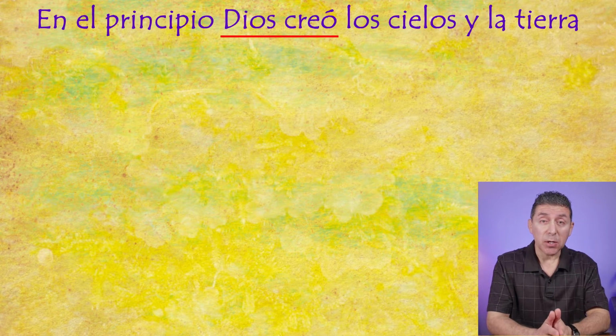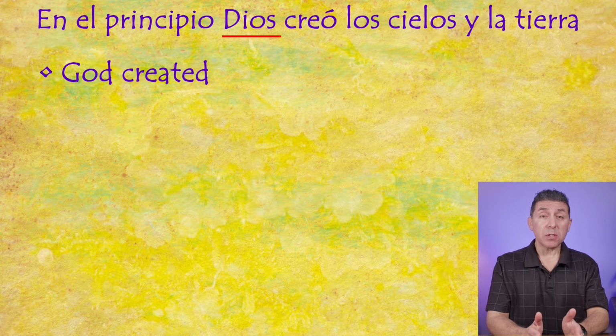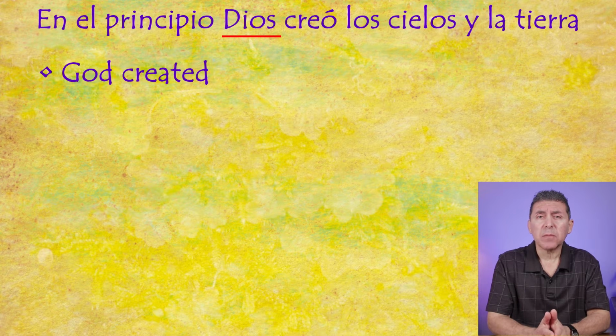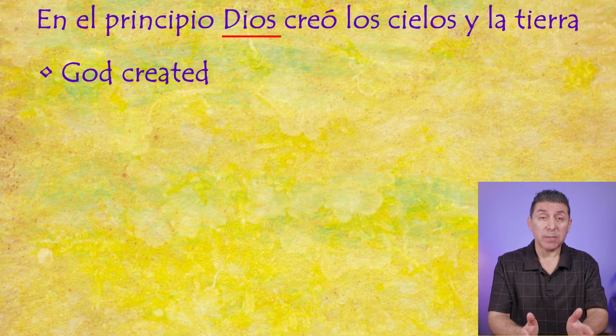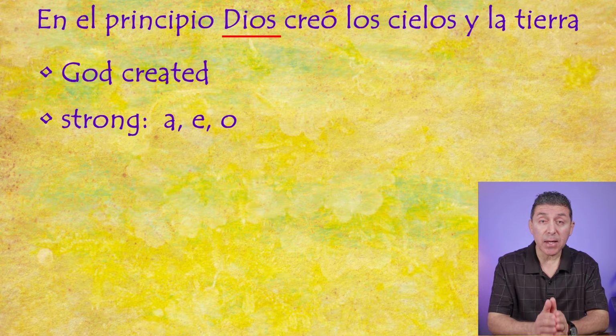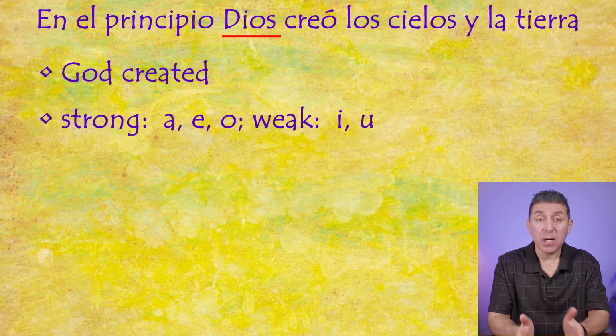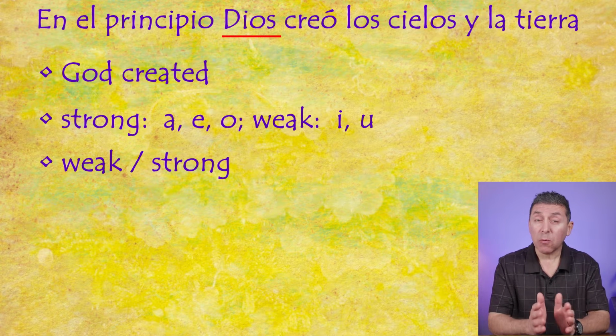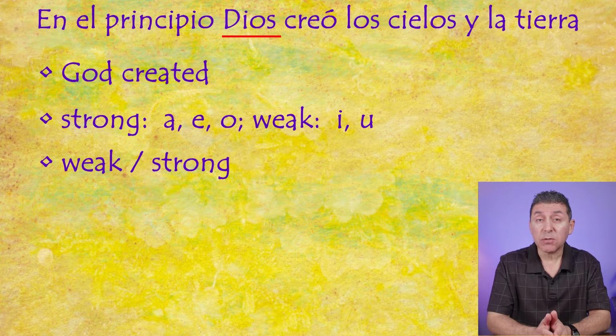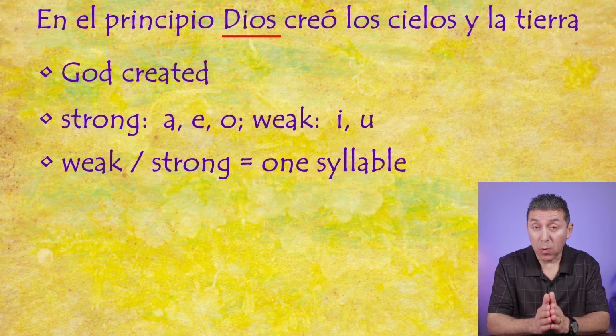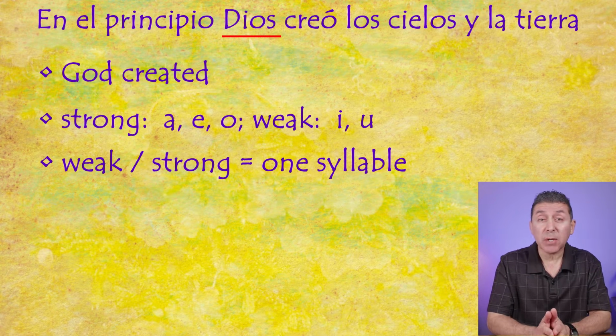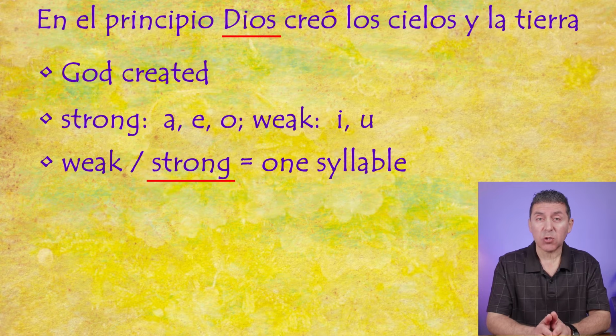Next, we have Dios creó, which means God created. Dios means God, as most of you know. But let's look at it a little more closely regarding the pronunciation. Now, we've learned in other videos that in Spanish, there are strong vowels, A, E, and O, and weak vowels, I and U. When a weak vowel and a strong vowel are next to each other in a word, they create one syllable. But the stress of pronunciation has to be on the strong vowel.